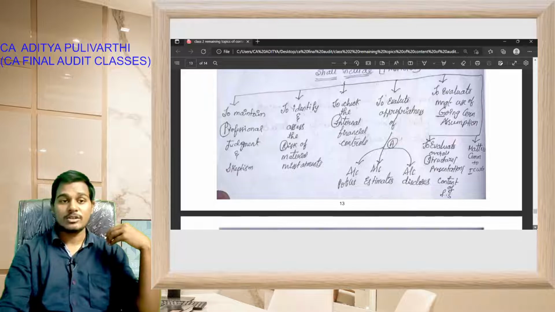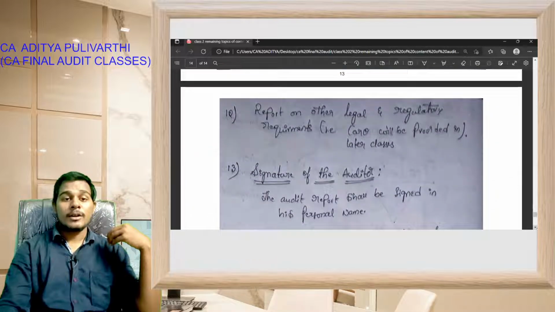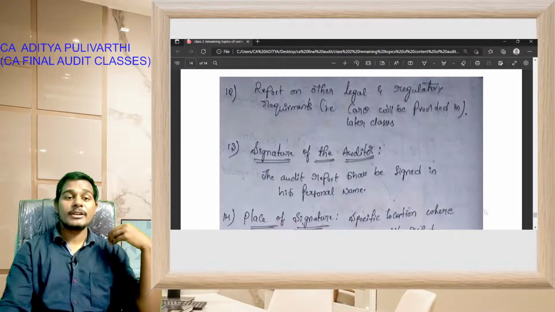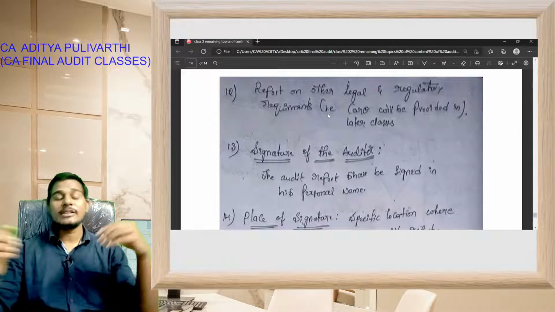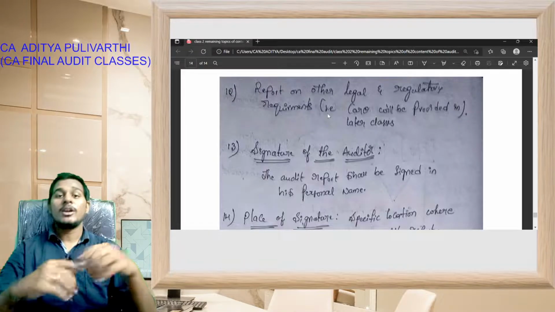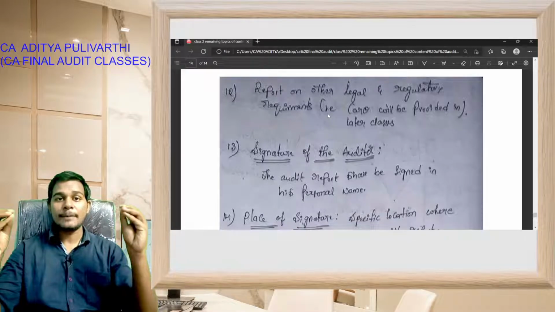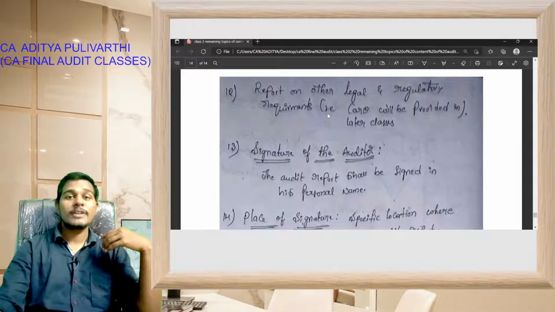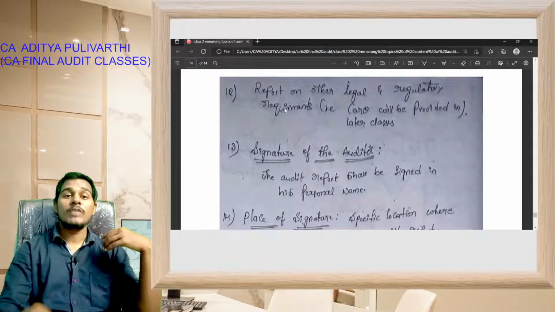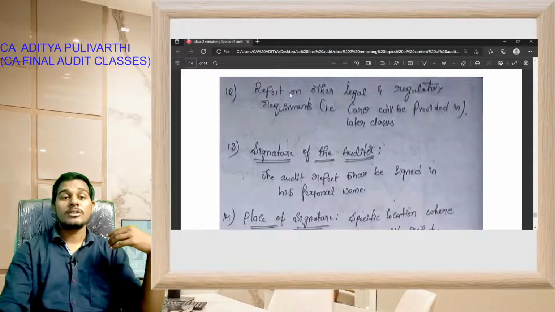Okay students, next, point number 12, report on other legal and regulatory requirements. For example, CARO 2020. If CARO 2020 is applicable for a particular company, it is reported in point number 12 of the contents of the audit report, that is, report on other legal and regulatory requirements.